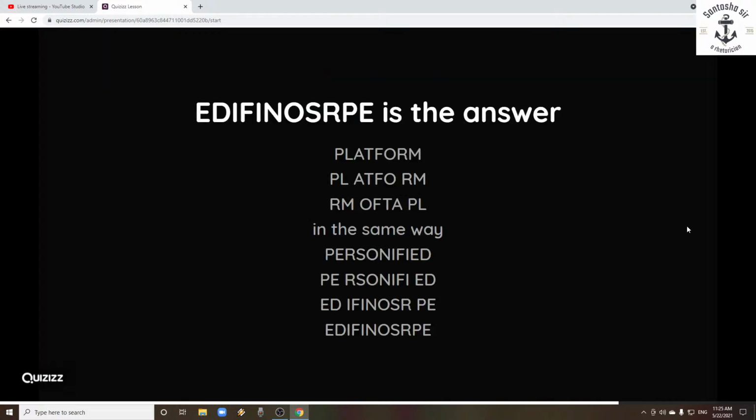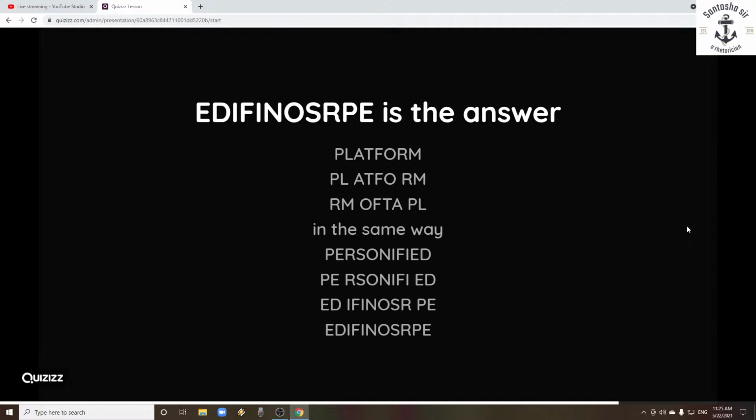All that you have to do is train our brain to imagine in what way they have written the code language. So platform: if you observe, the first 2 letters are separated, and the last 2 letters are separated. PL and RM are separated. ATFO is written in reverse order, and at the same time RM is brought to the place of PL, PL has gone to the place of RM, and the middle 4 letters are written in reverse order.